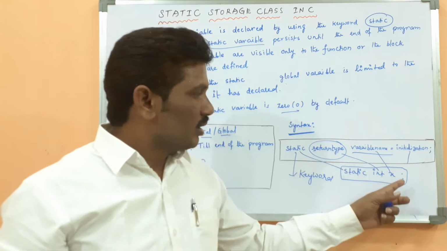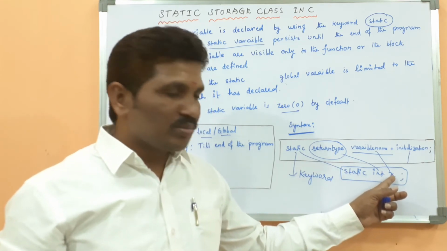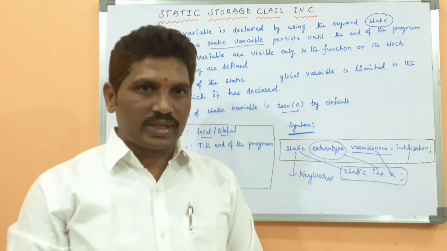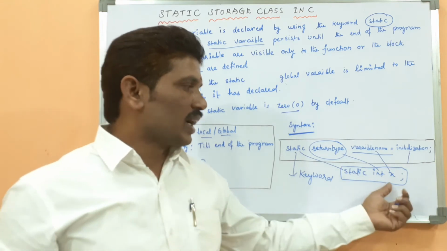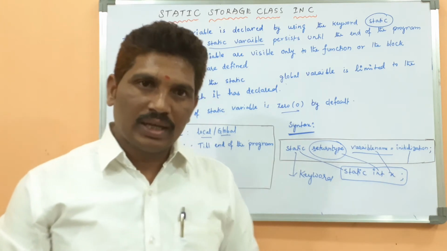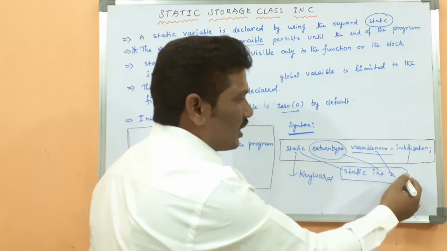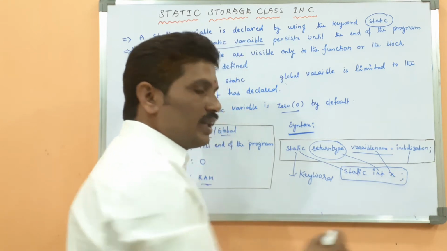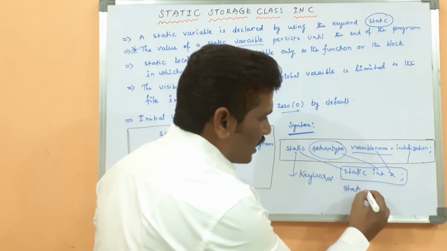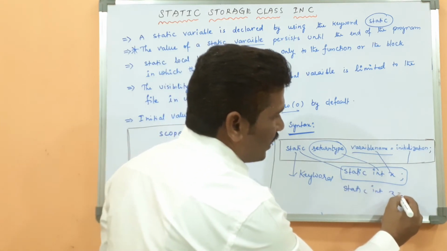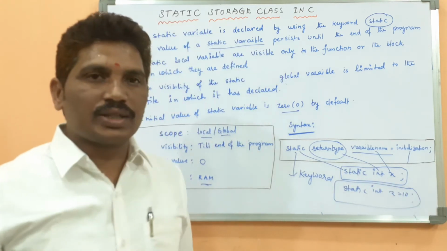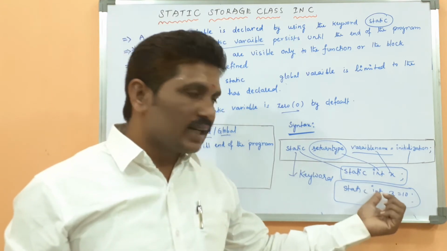But if you call it the first time, the x value becomes 0, because the statement will be executed only once when you call it the first time, because the memory will be allocated only once. How is it possible? I will tell you with the help of an example. Here, if we do not assign any value to the variable x, then that value should be 0. If you want to assign, for example, static int x equal to 10, because you did the initialization of the static variable, the compiler should not take the default value.